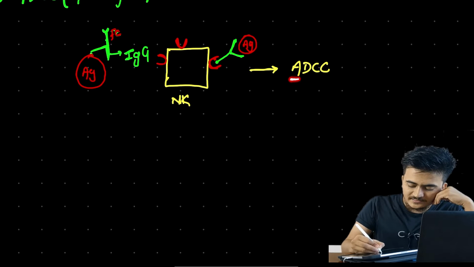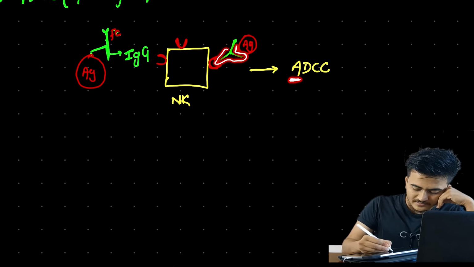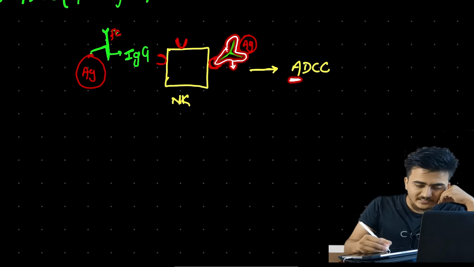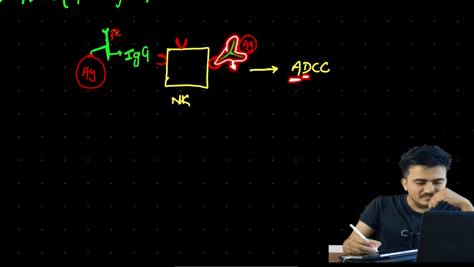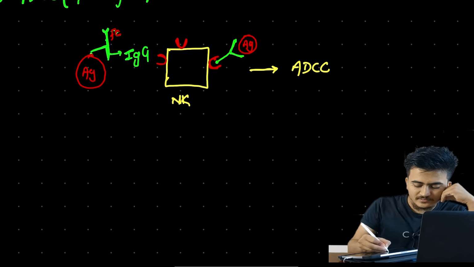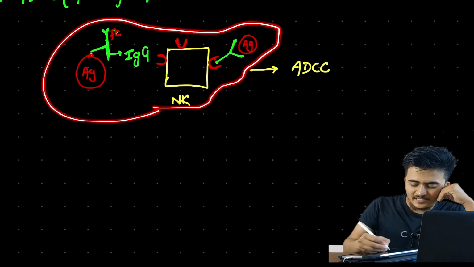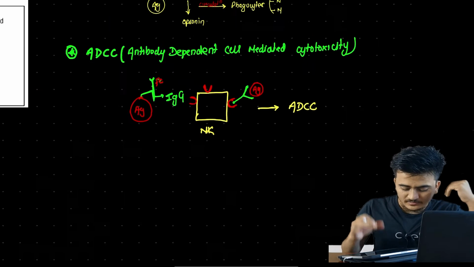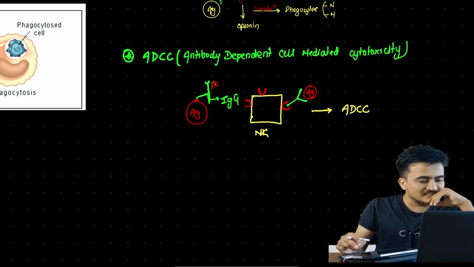Now we can see that antibody dependent cell mediated cytotoxicity. That means this is antibody dependent. What is this? This is antibody, right? This is antibody dependent cell mediated cytotoxicity. Okay, here we are performing this with the help of what? Antibody. That is all what ADCC is.